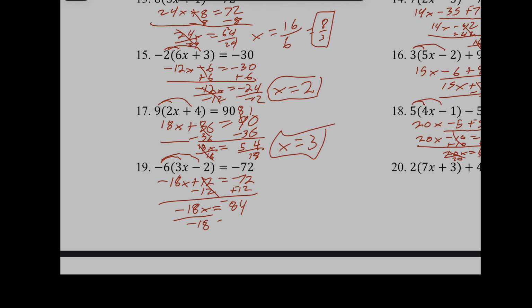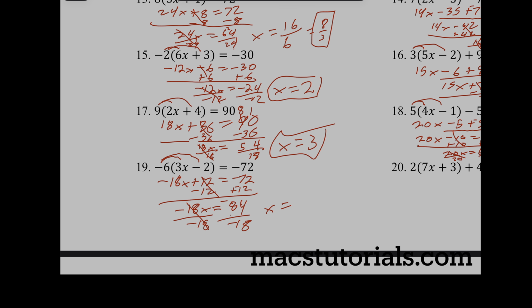Now I'm going to divide each side by negative 18. Does 18 go into 84? I'm not really sure, but I know that negative divided by a negative is a positive. So I know my answer is going to be positive. And what you could do, just find like terms and start putting them in. So I'm looking at this. I see that they're both even. I see that they both add to something divisible by 9. Here's what I mean. 8 plus 4 is 12, and 1 plus 8 is 9. That means a 3 will go into both of these.